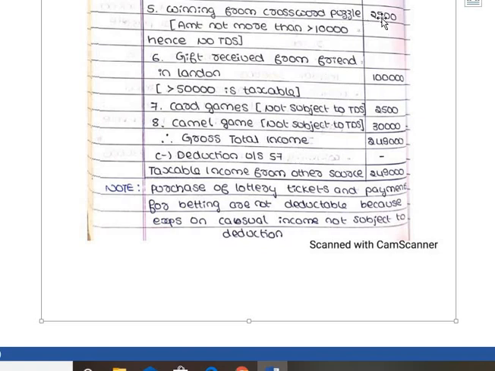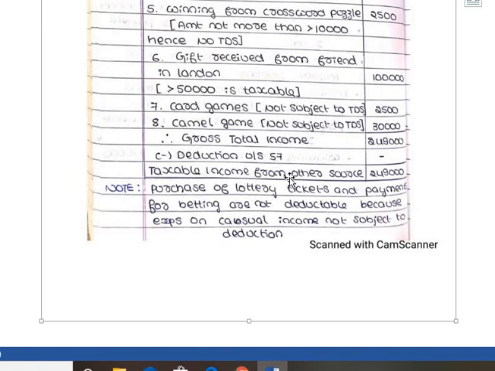Therefore, adding all the points, total gross income 2,49,000 minus deduction under section 57. Here we can give the deduction only for expenses incurred on insurance commission or any other expenses, but purchase of lottery ticket or payment for betting is not eligible for deduction under section 57.